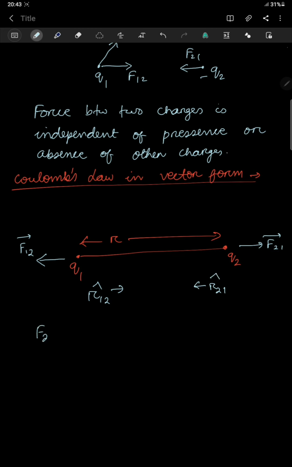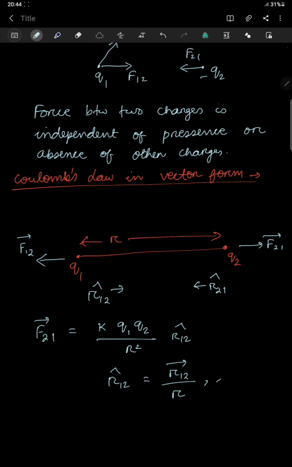So my F21 I can write as K Q1 Q2 by R square and R12 cap. And what is R12 cap? This is R12 vector, this I have already told in the vector chapter in class 11, divided by R, and is a unit vector in the direction from